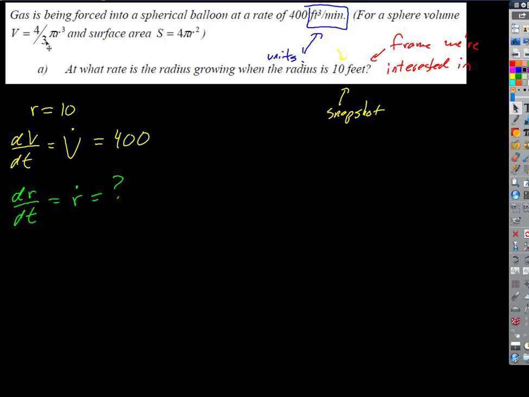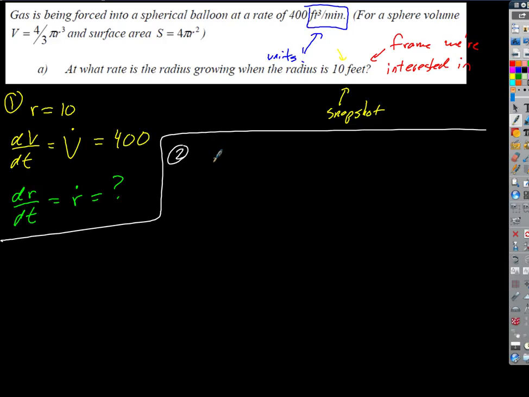Okay, so step 2, all this stuff up here was step 1. Identify the players in this whole related rates problem. Step 2 is the parent equation, so that's going to be V equals 4/3 pi r cubed. What do you think step 3 is? V dot. The dot. Good. So we're going to relate the rates by implicitly differentiating with respect to t, right? Does that make sense?